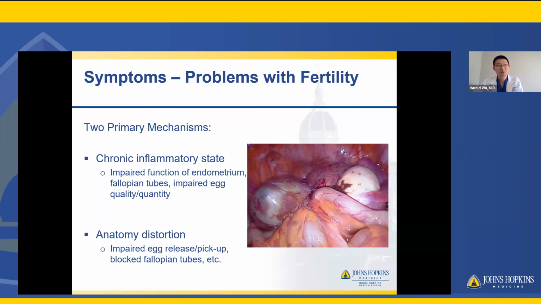And as you can see from the picture there, which is also a little drastic, but definitely not something we see uncommonly from our referrals, really advanced stage endometriosis with lots of anatomic distortion and scar tissue. So that can clearly impair actual egg release, pick up, the structural integrity of things, the physical movement of sperm and egg, and blocking fallopian tubes, for example.